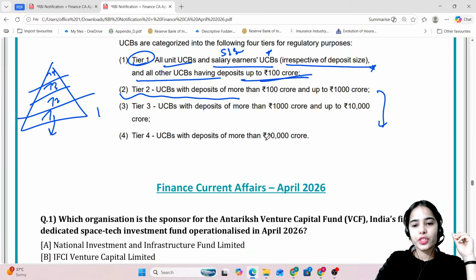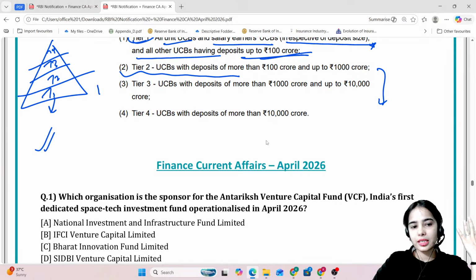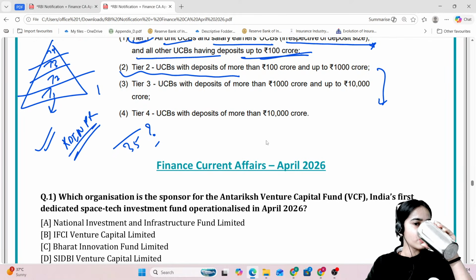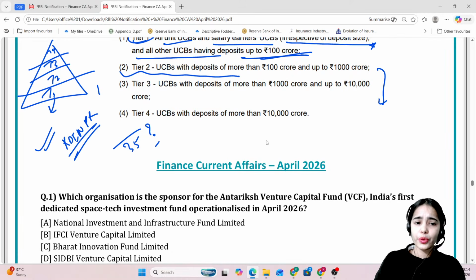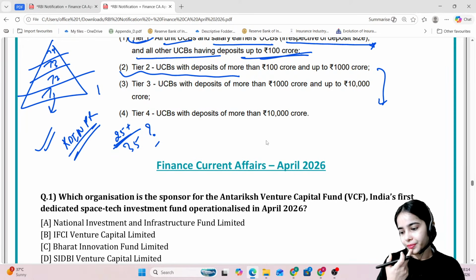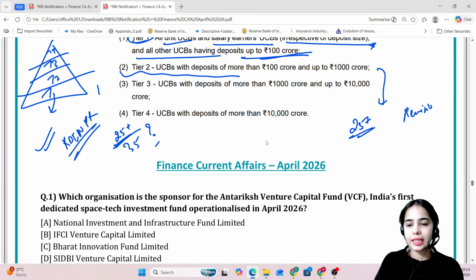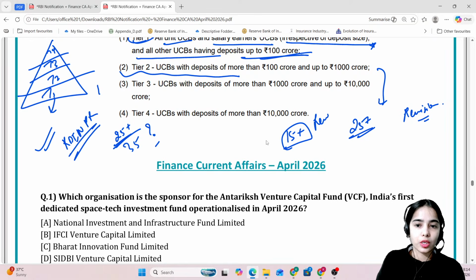Now coming to the finance current affairs of April 2026. Any confusion anyone has in the RBI notifications, RBI press releases? Out of 35, how many questions were you able to answer? Were you able to answer 25 plus, or were you able to answer 15? So if you are able to answer 25 plus, that means you have done the revision, you are going in the right direction. If you were not able to answer 15 plus, that means the revision is required. Okay. So that is the idea.